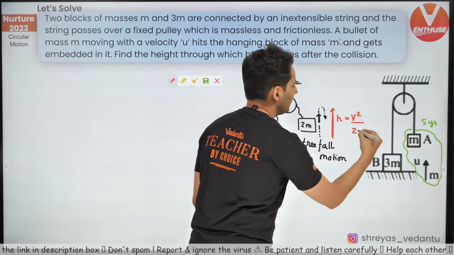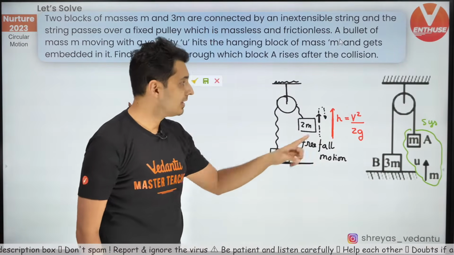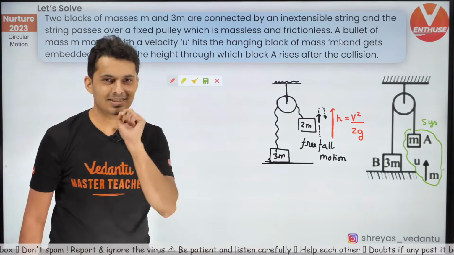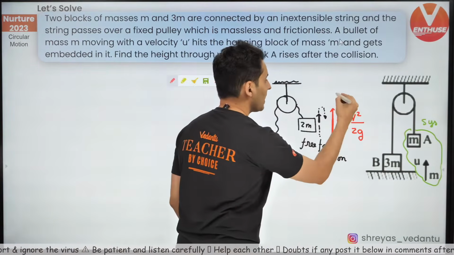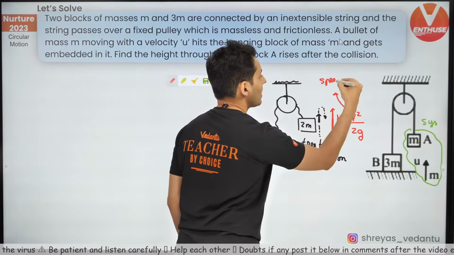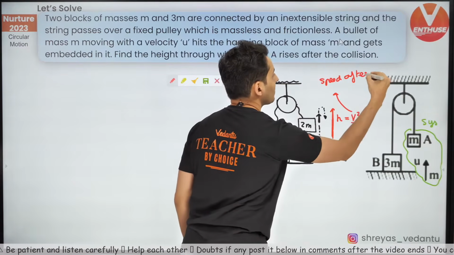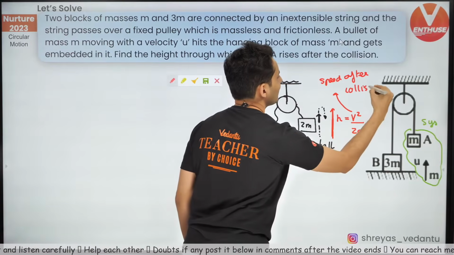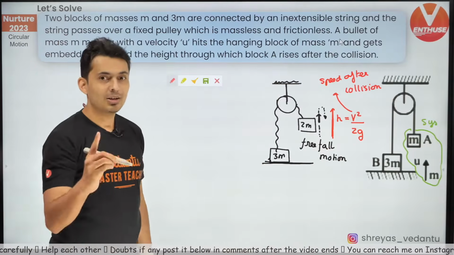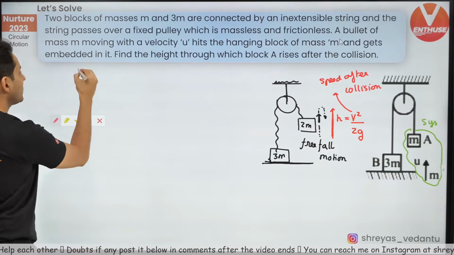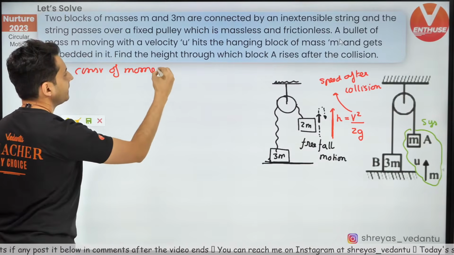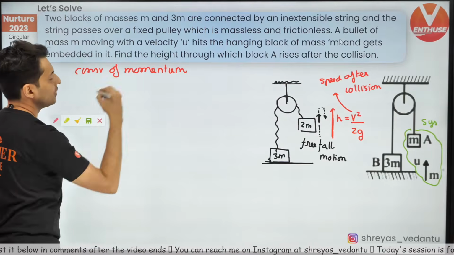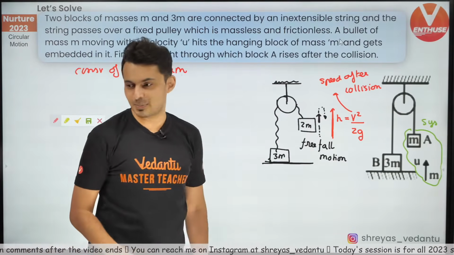So it is v square by 2g. But be careful, this v is not u. That is the catch. Why is this speed not u? Because this v is the speed after the collision. This is the speed after the collision. So how do you find that speed? Using conservation of momentum principle.